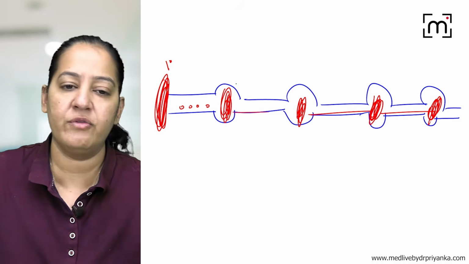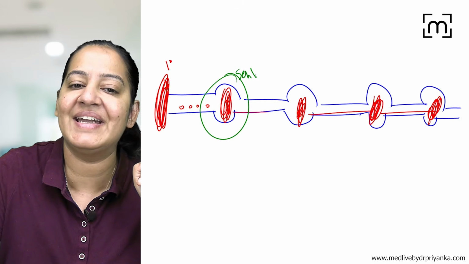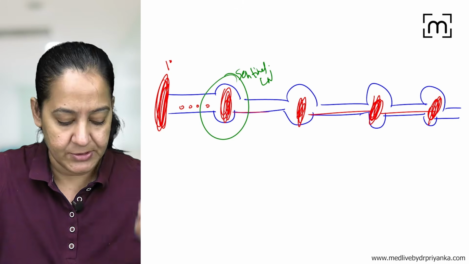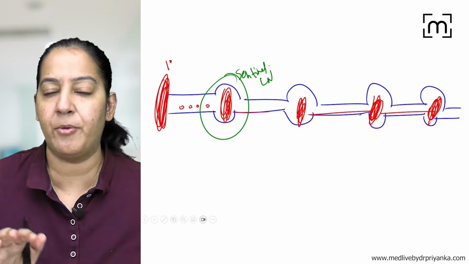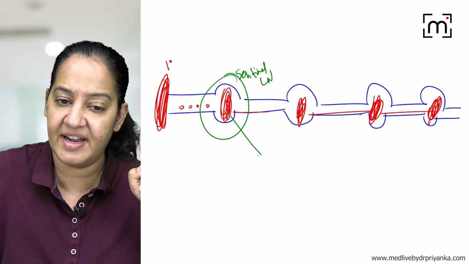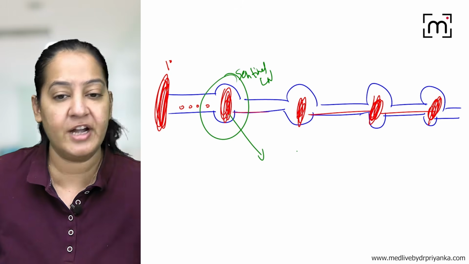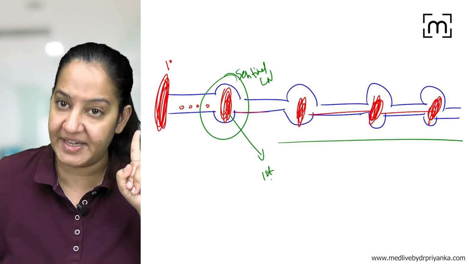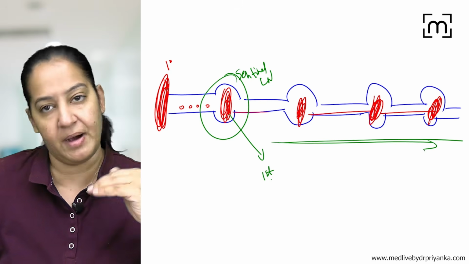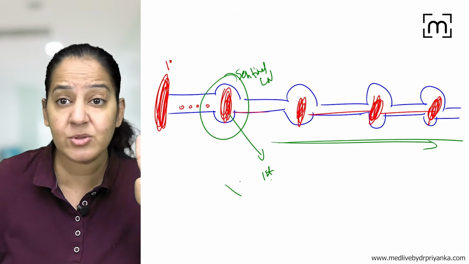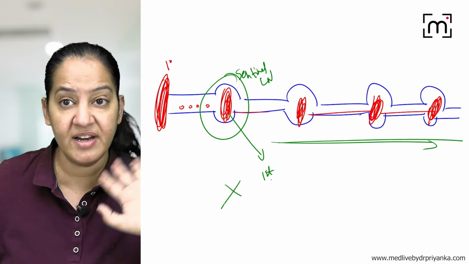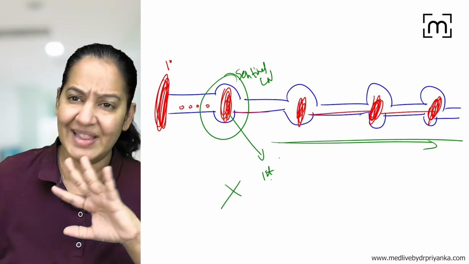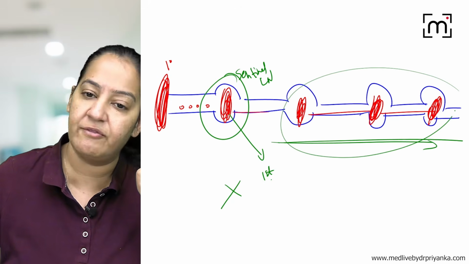But the first node which is involved is known as the sentinel lymph node. The sentinel lymph node is of greater importance because by checking it, we can predict whether the other lymph nodes are involved or not. If the first lymph node, the sentinel, is involved, there is a probability all of them ahead are also involved. But if the sentinel lymph node is not involved, there is less chance or no chance that the further lymph nodes are involved.